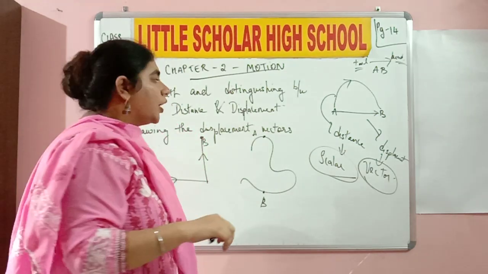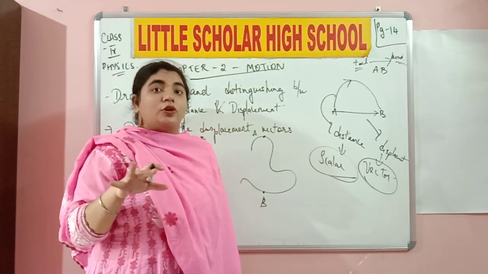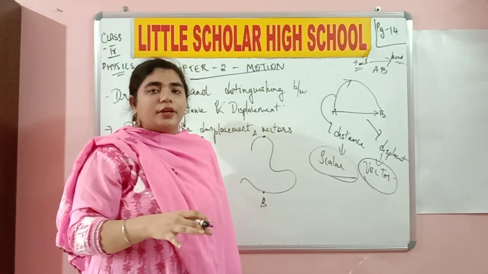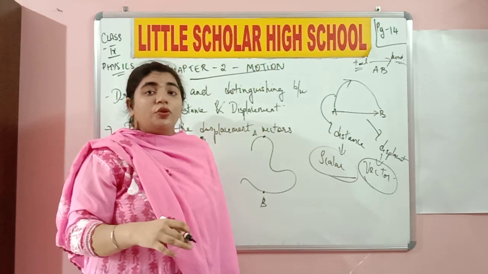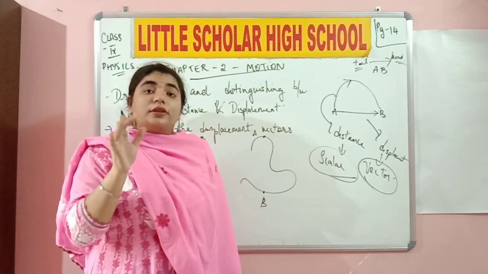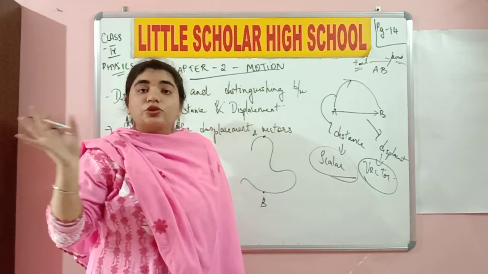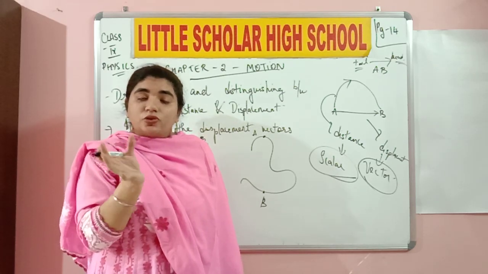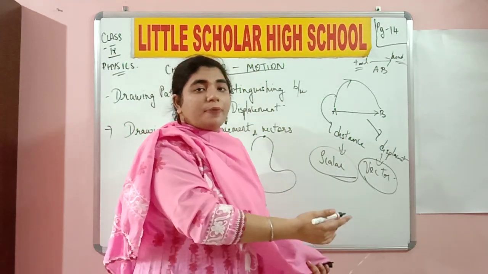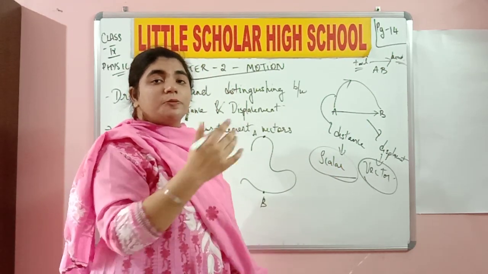Now for example, in a normal case, if a car is moving with a speed of around 50 km per hour, this means it is going to travel a certain amount of distance within 2 hours or 3 hours. Now, if I say the car is traveling 50 km per hour due east, this means that the car is traveling with a speed of around 50 km per hour, but in a certain direction. Speed in a certain direction is called velocity. Do you understand? From distance and displacement, which are scalars and vectors respectively, we will learn about a few more physical quantities, which are speed and velocity.